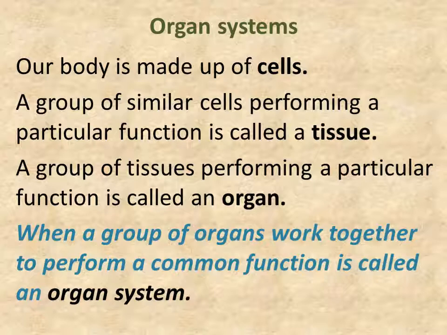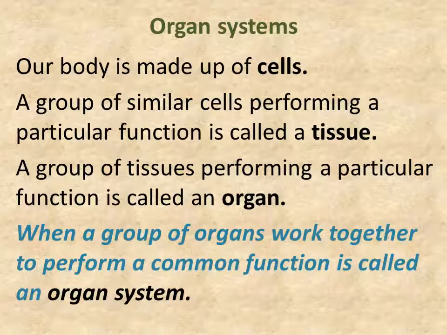Now children, let us learn about the organ systems. Our body is made up of cells. A group of similar cells performing a particular function is called a tissue.